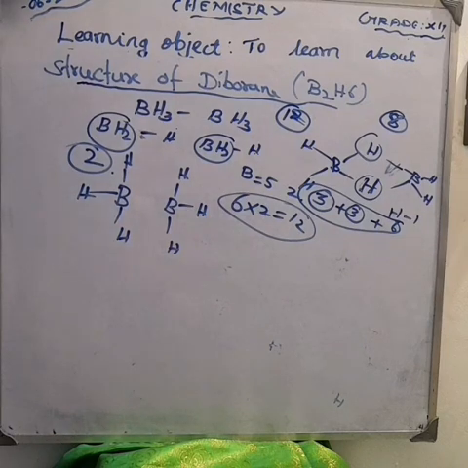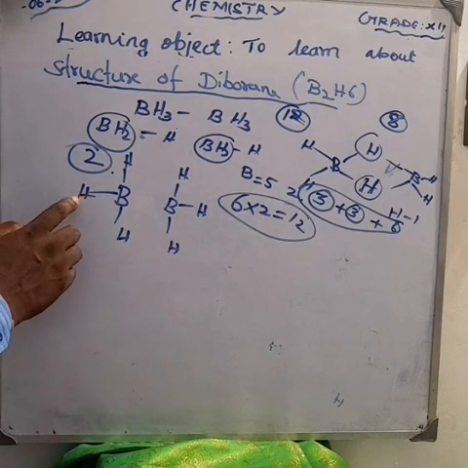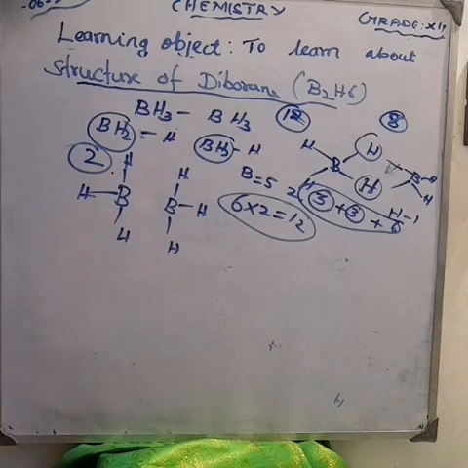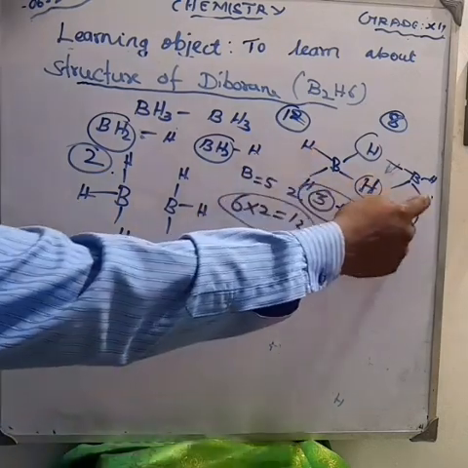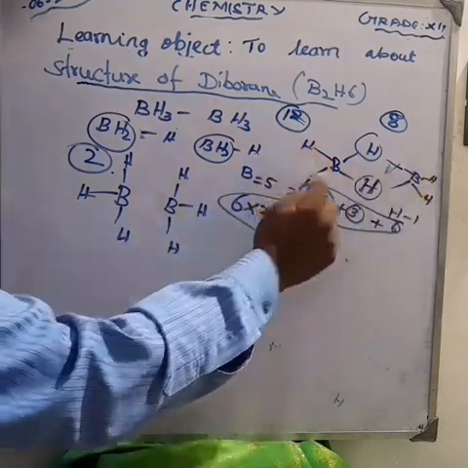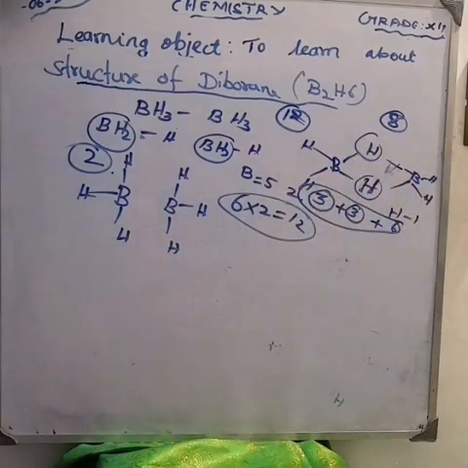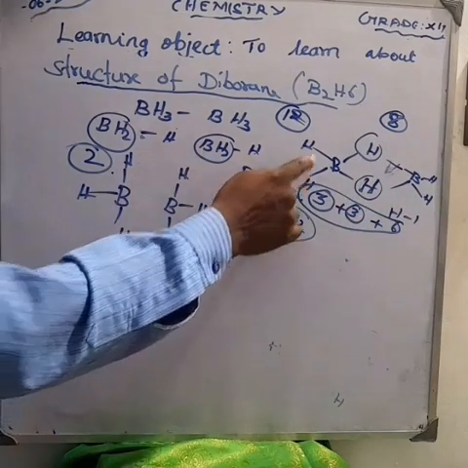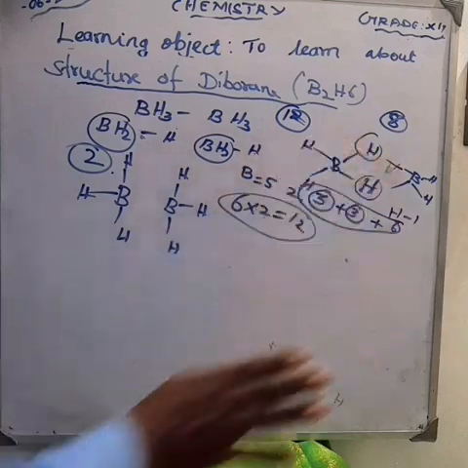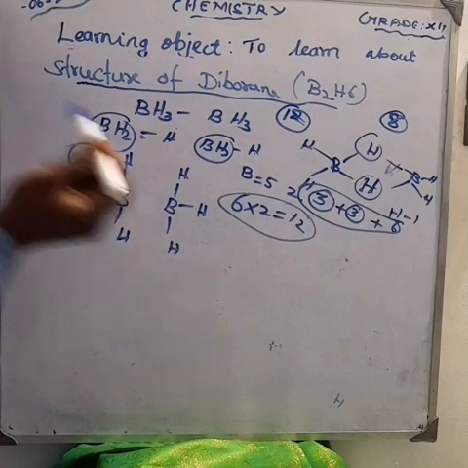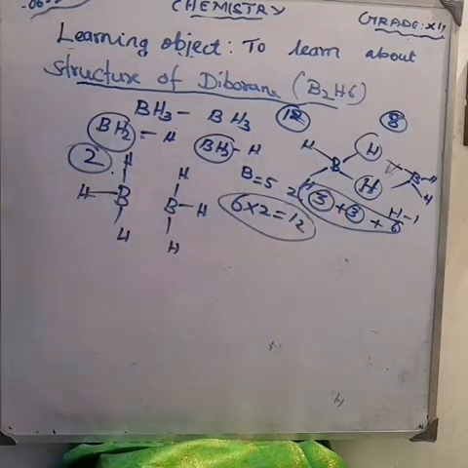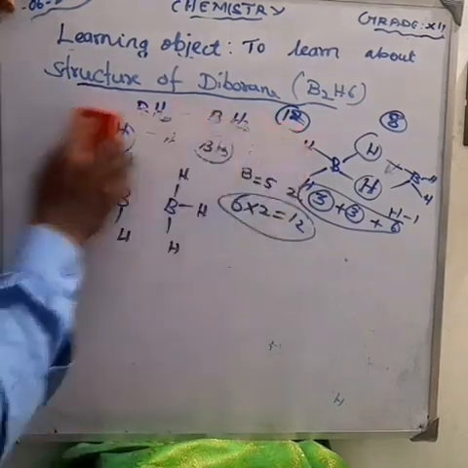Anyway, in this diborane, this is one terminal, this is another terminal, another terminal, and the fourth terminal. How many terminals are there? 4 terminals. The 4 terminal BH bonds are normal covalent bonds. We can discuss one by one.